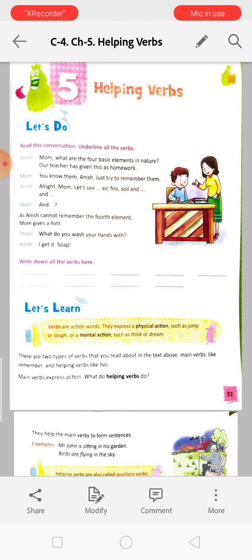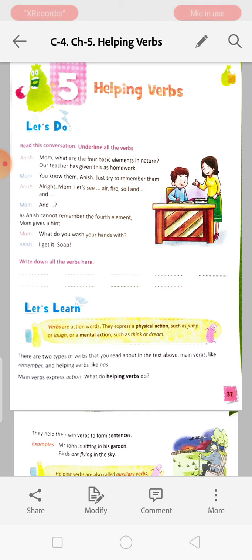We are starting a new chapter, chapter 5, helping verbs. To know what a helping verb is, we have to revise what a verb is. Verb, we have read that it is a doing word or an action word. Verbs show us that someone or something is doing some actions. Okay.